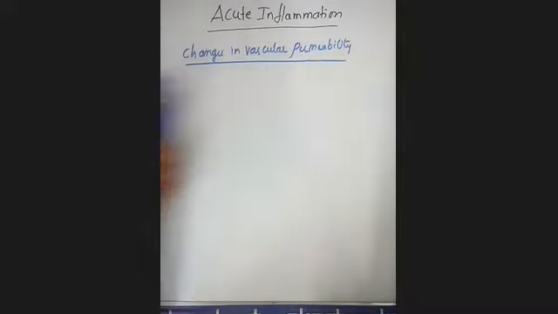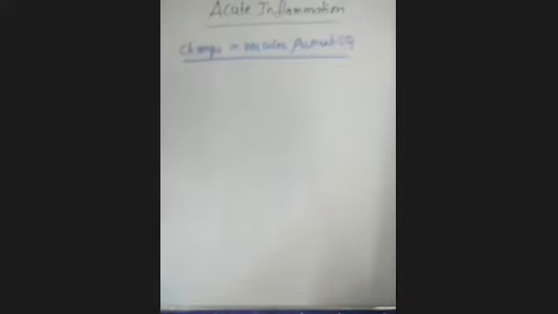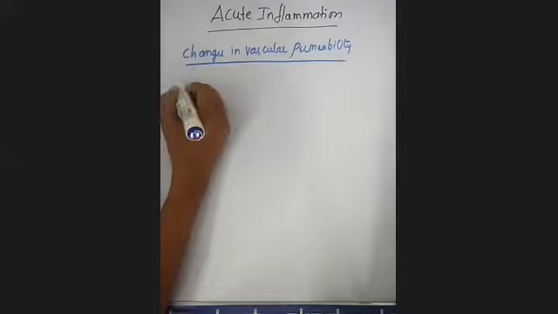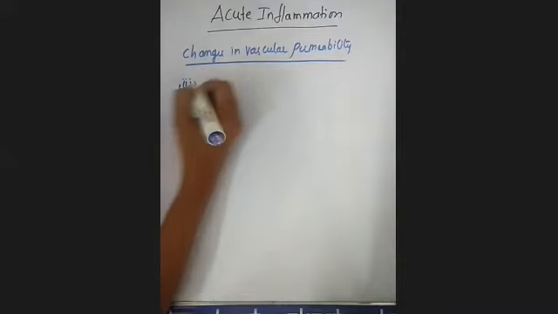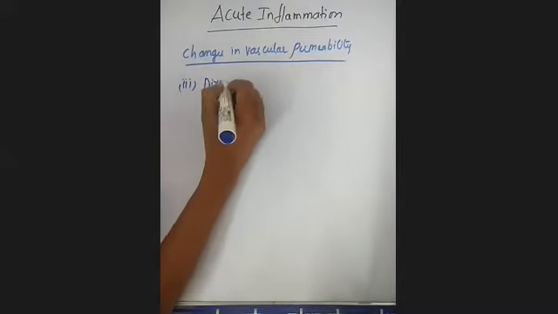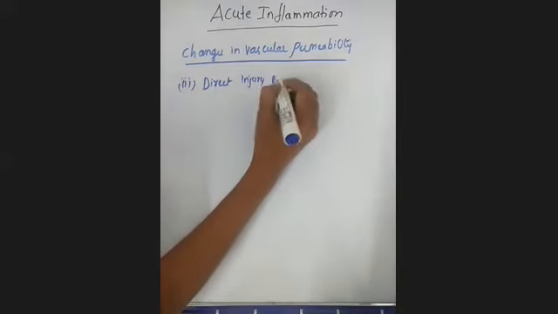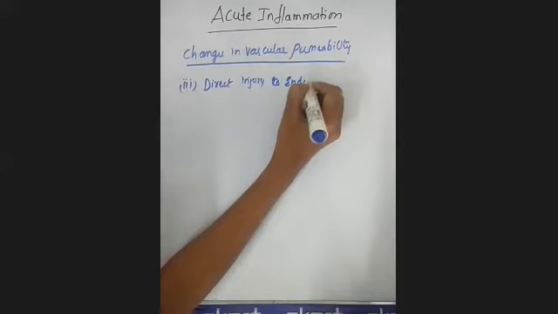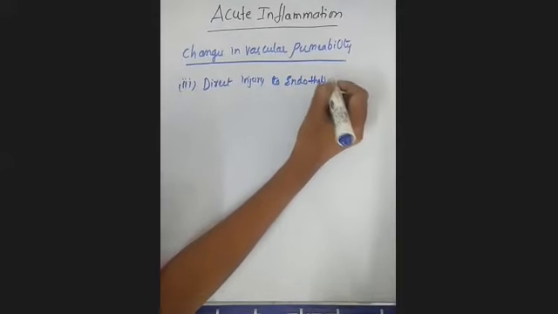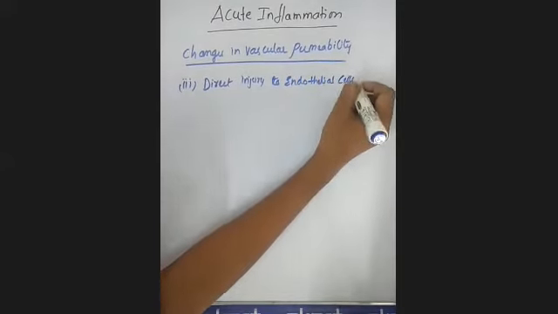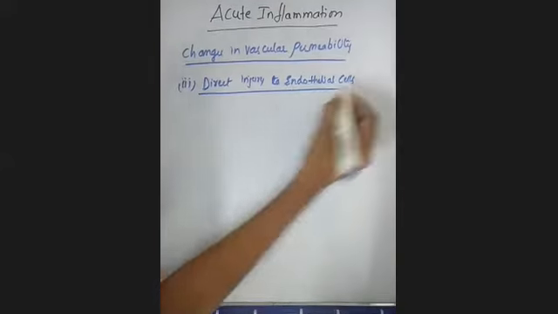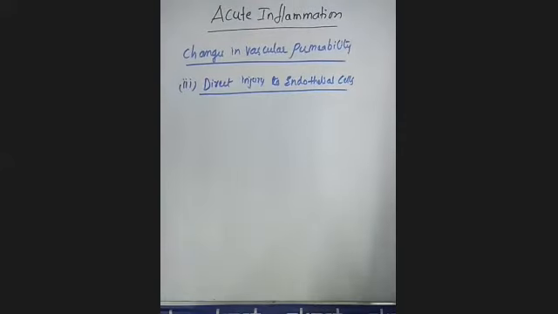The next mechanism is direct injury to endothelial cells. What is this direct injury to the endothelial cells? Clear?